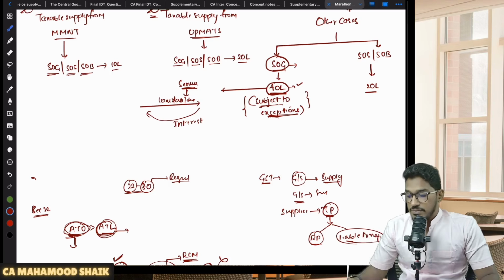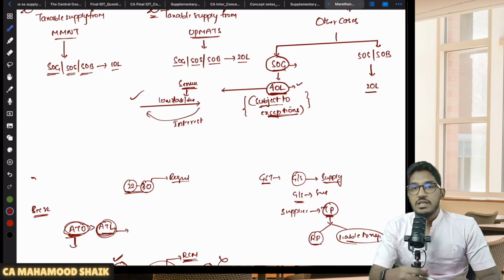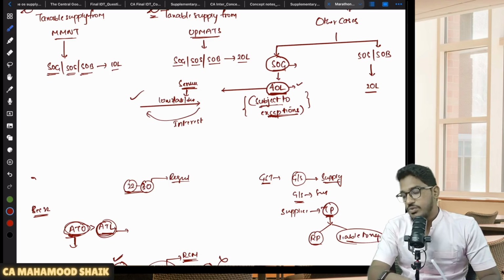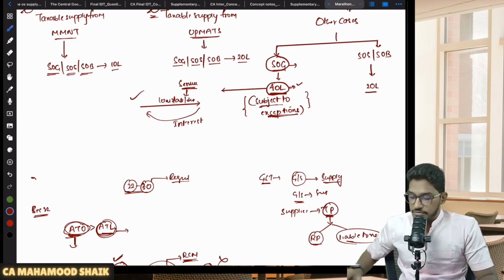If I'm engaged in supply of services, I should not be eligible for the enhanced threshold limit of 40. But here they have given relaxation. Even if you are providing this kind of service along with the goods, which is the service of giving money for use for which you are receiving interest or deposit, we will still treat you as the person exclusively engaged in supply of goods only. You can still enjoy the applicable threshold limit of 40 lakh rupees.